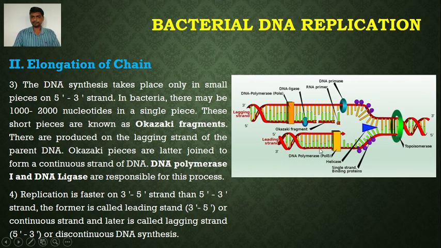If you compare the rate of DNA replication, it is faster on the 3' to 5' strand than the 5' to 3' strand. The former, the strand running in 3' to 5' direction, is called the leading strand. So this strand is the leading strand, while the latter is called the lagging strand. On the leading strand, DNA replication is continuous. Okay. While on the lagging strand, it is discontinuous.